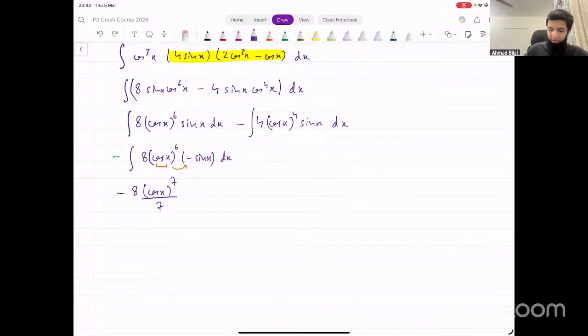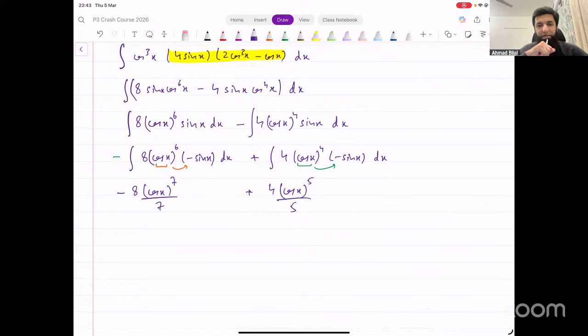What about the other integral? We've got minus 4 multiplying outside. We can take this negative inside with sine, so we have plus outside. That leaves us with 4 into cos of x whole power 4 into minus sine x. Again, the derivative of cos x is multiplying outside. So the integration of this: 4 remains as it is, we add 1 to the power, so it becomes cos x power 5 divided by 5. That's what the integration turns out to be.